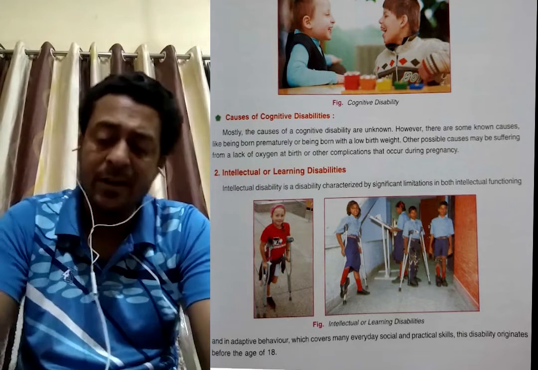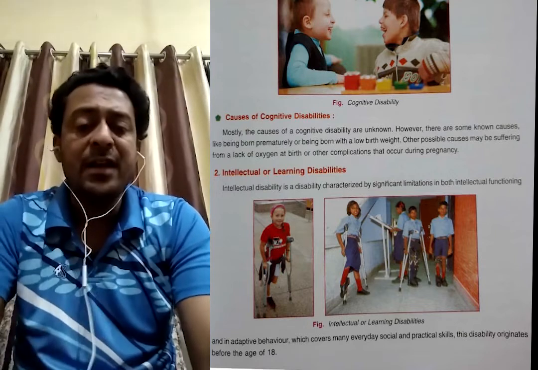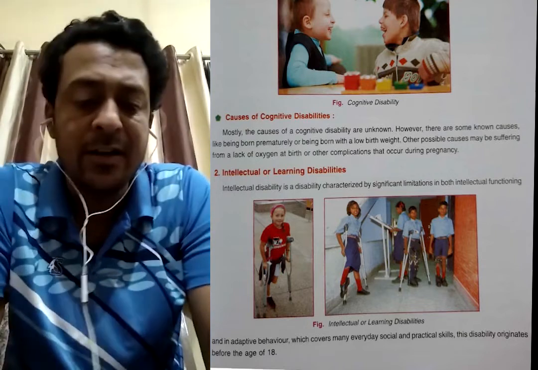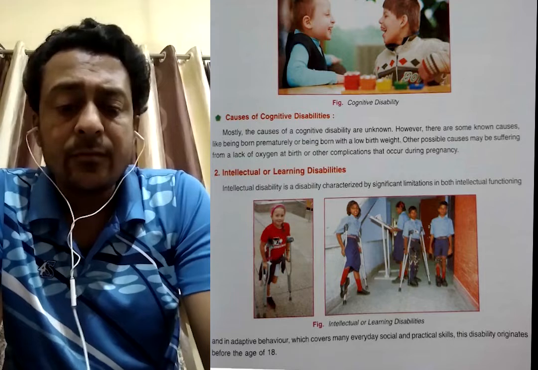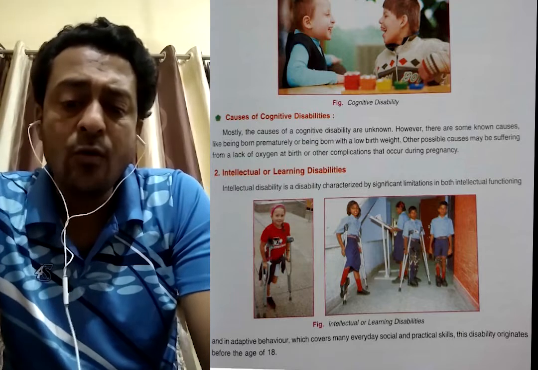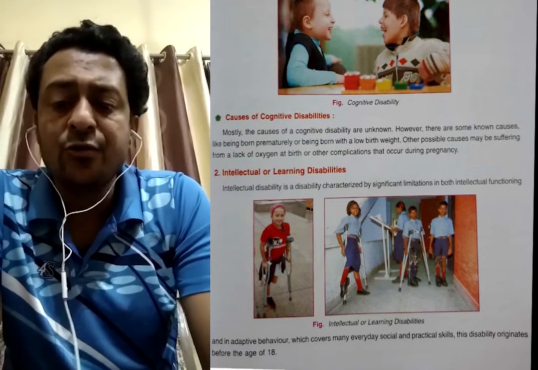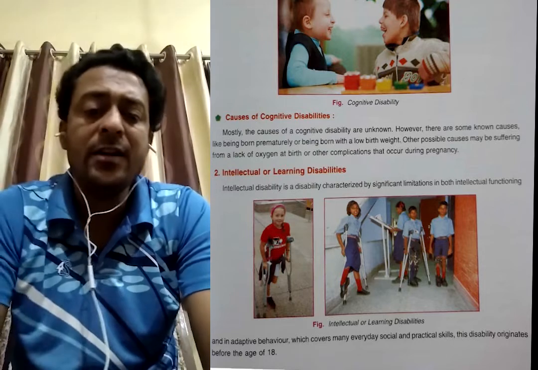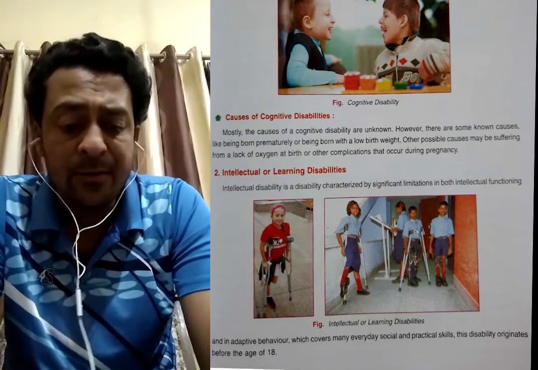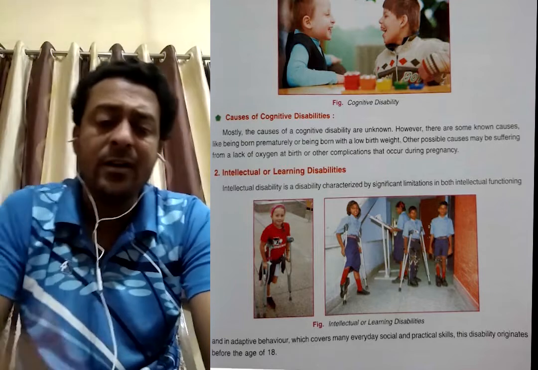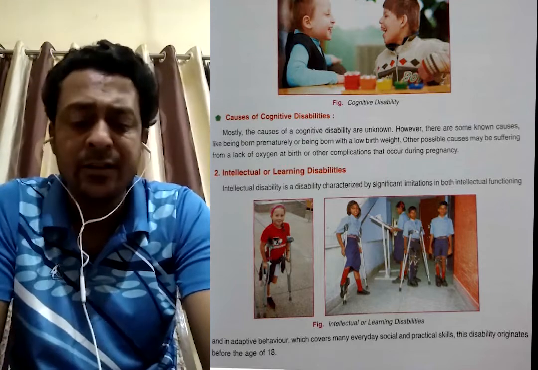So this will be a cognitive disability. Next will be intellectual learning disability, which covers many everyday social and practical problems. Intellectual or learning disability means the person is unable to learn something or catch on. The mind also will not work nicely. So all of this comes under intellectual disability.